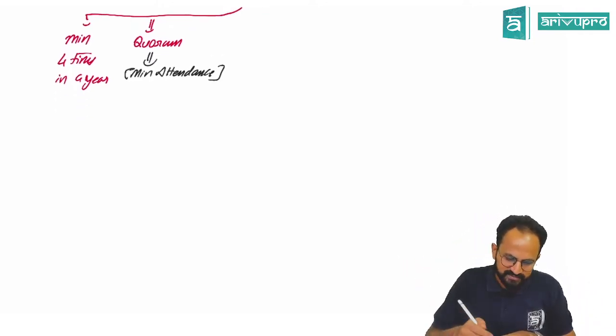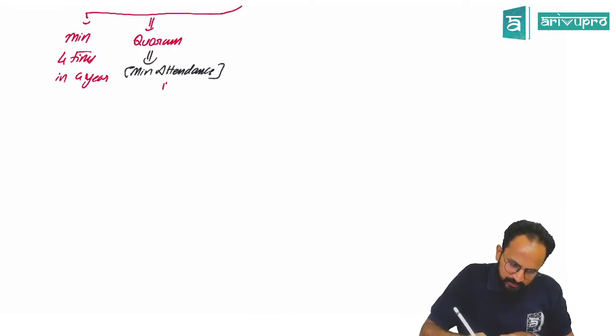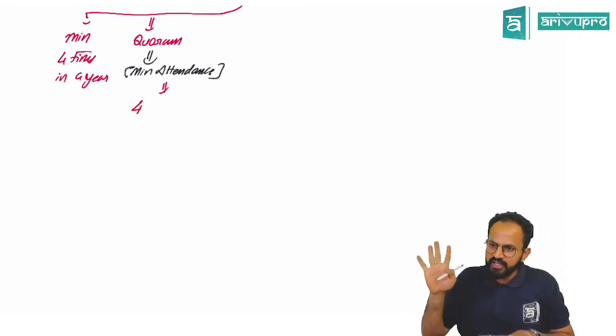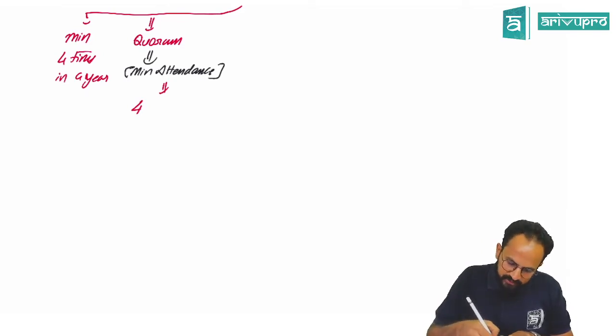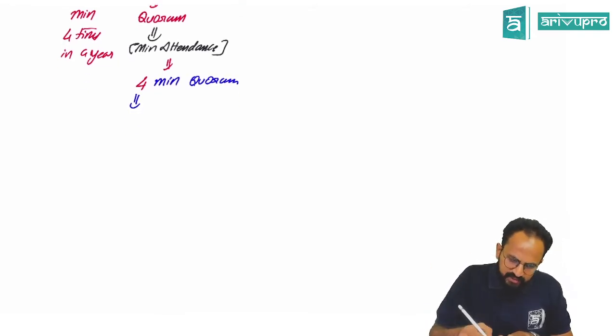Company law. Sir, what is the minimum attendance? The minimum attendance is 4. Minimum people that should be present is 4. That is the minimum quorum. Even in that,